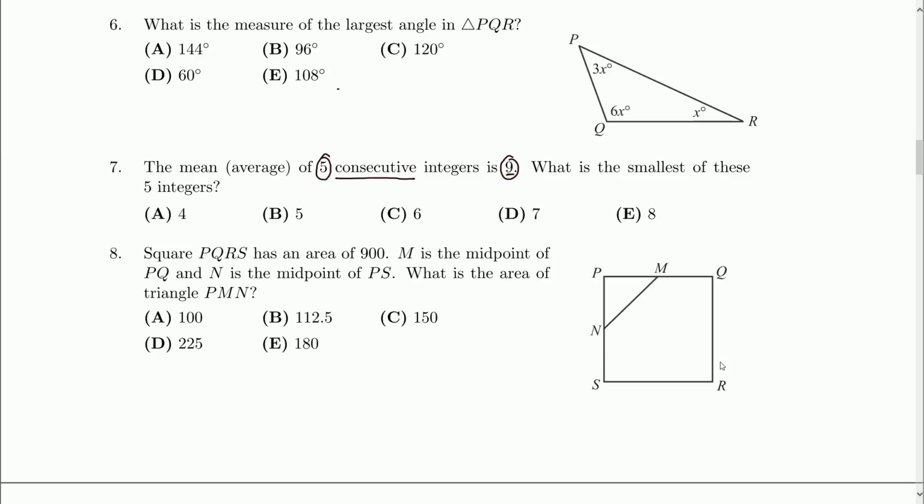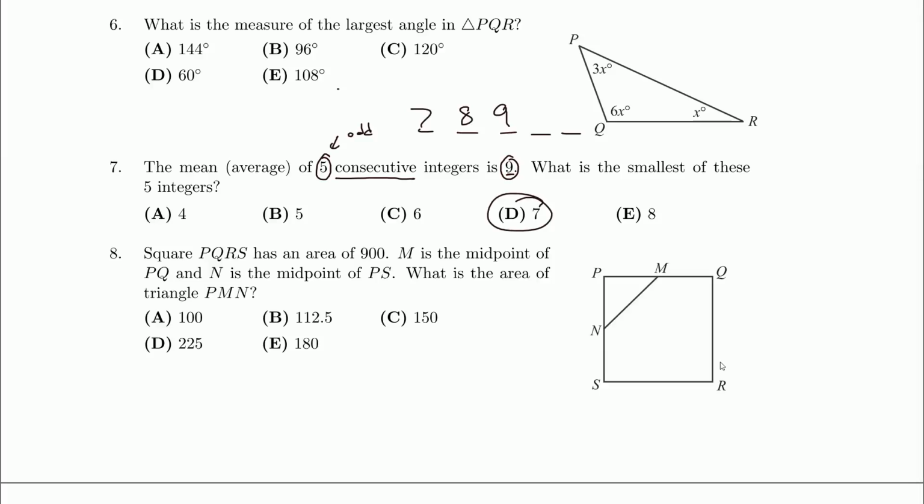But every once in a while there's a question about averages of consecutive integers, and it's just a nice little trick that if you've got an odd number, the average that you get is the middle. So I could say, well, we've got 9, and if I've got 5 numbers, 1, 2, 3, 4, 5, and I know the middle one, I just count down, 7 is going to be our answer, and so we can get D pretty quickly if we know this.